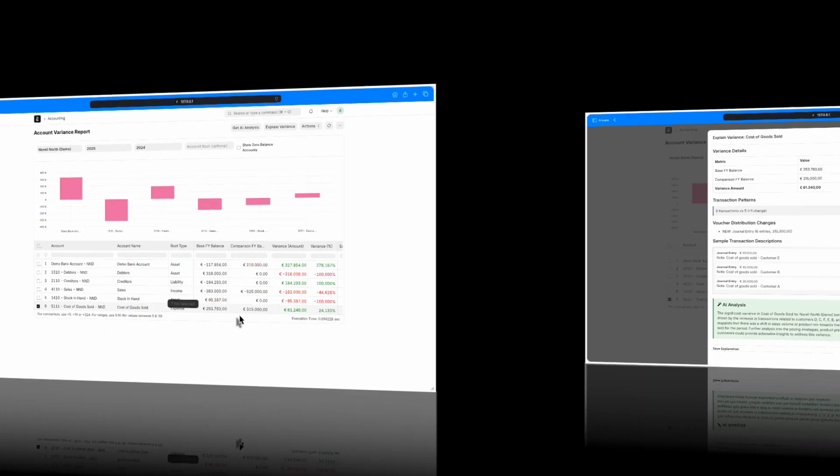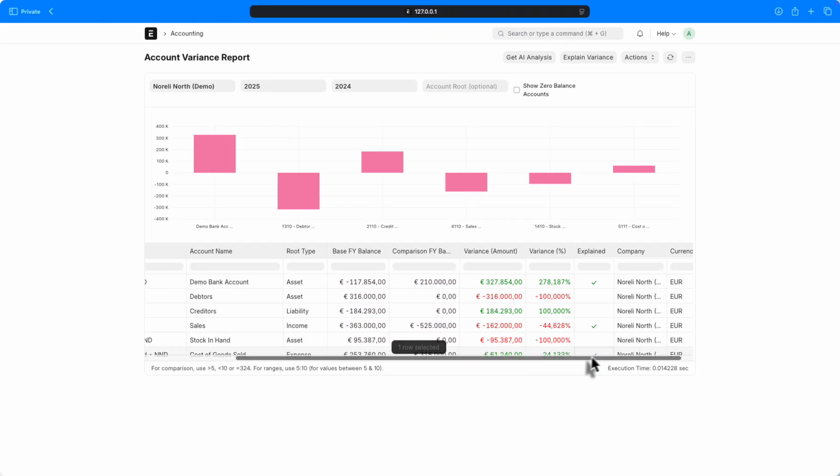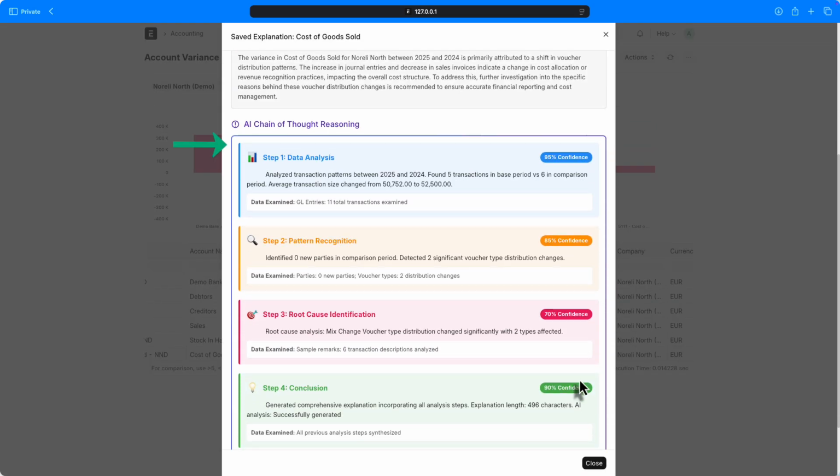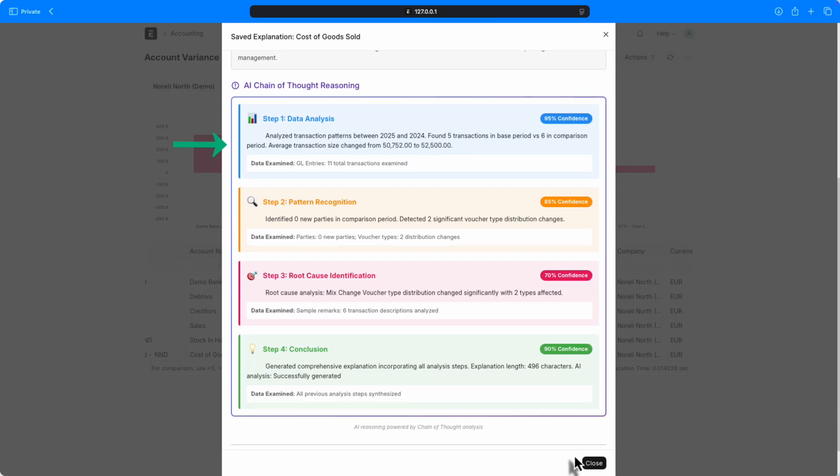Watch the output. Step 1 appears. Data analysis. Confidence 95%. 11 total transactions examined. Analyzed transaction patterns between 2025 and 2024. Found 5 transactions in base period versus 6 in comparison period.